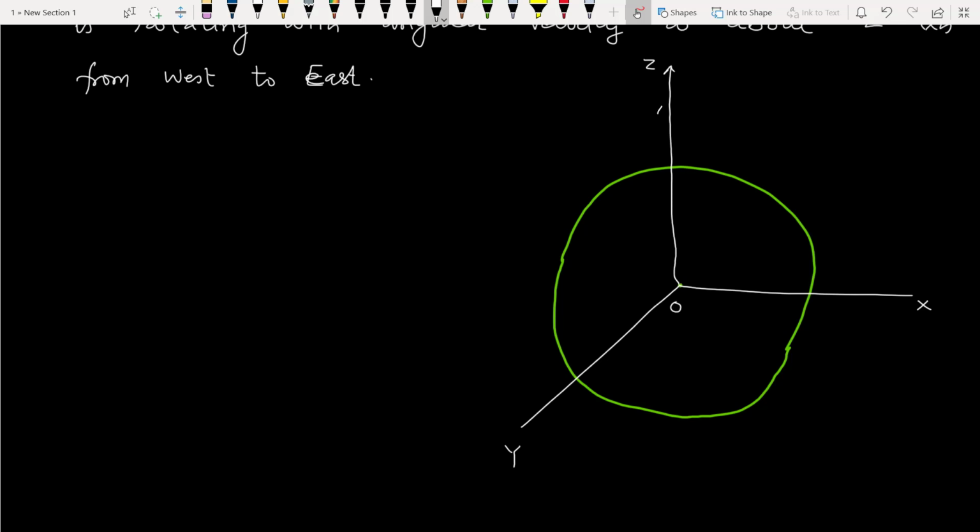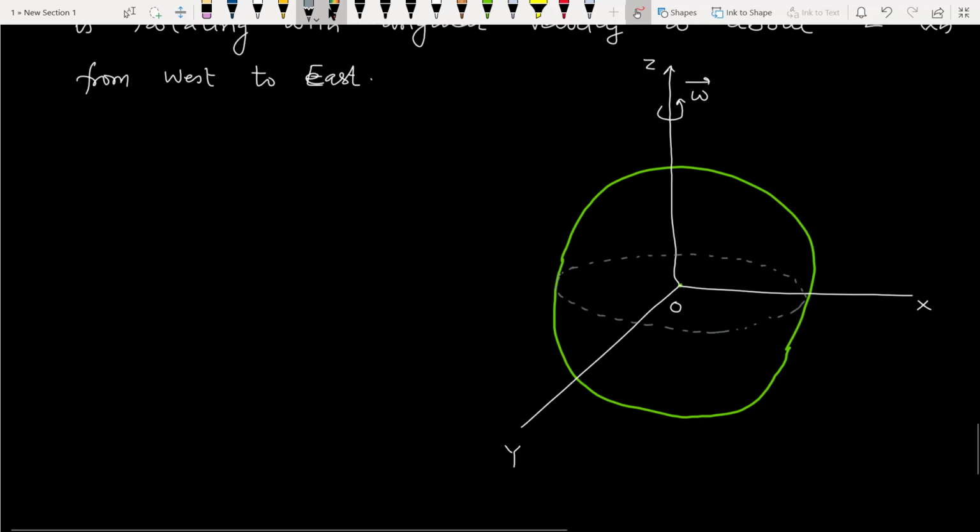Earth is rotating about the z-axis from west to east with angular velocity omega vector, and this is the equatorial plane of the Earth, clearly in the XY plane.